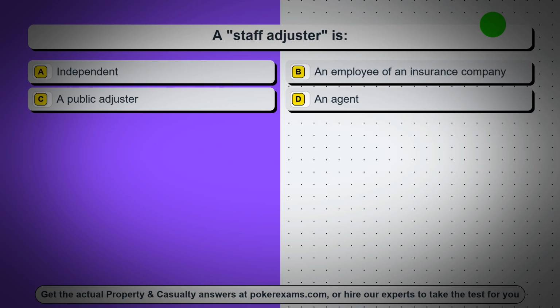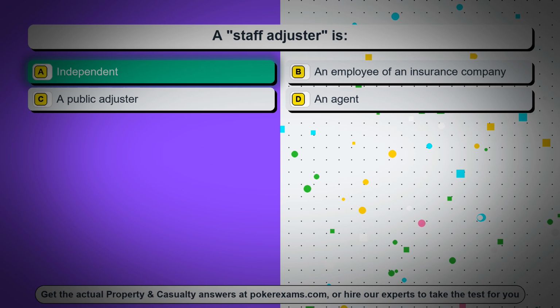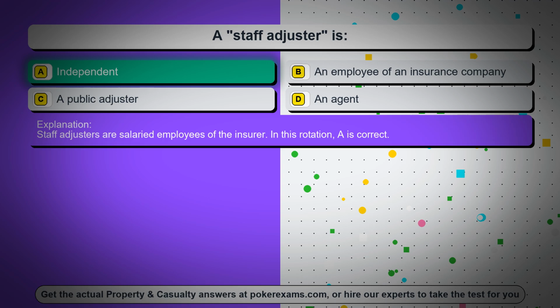Question 93. A staff adjuster is, Option A, independent. Option B, an employee of an insurance company. Option C, a public adjuster. Option D, an agent. The correct answer is option A, independent. Staff adjusters are salaried employees of the insurer. In this rotation, A is correct.